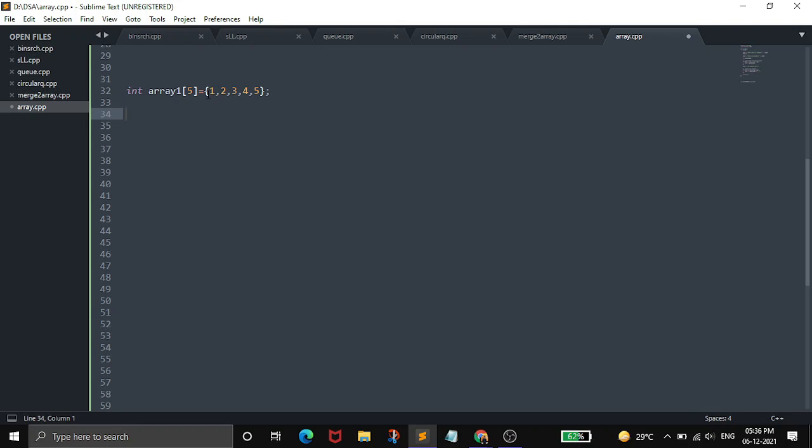You can also give negative integer values here, like -1, -2, -3, anything you can give. But if you want to type in characters here, this cannot be done because this array is only of type integer. So you cannot add characters here.